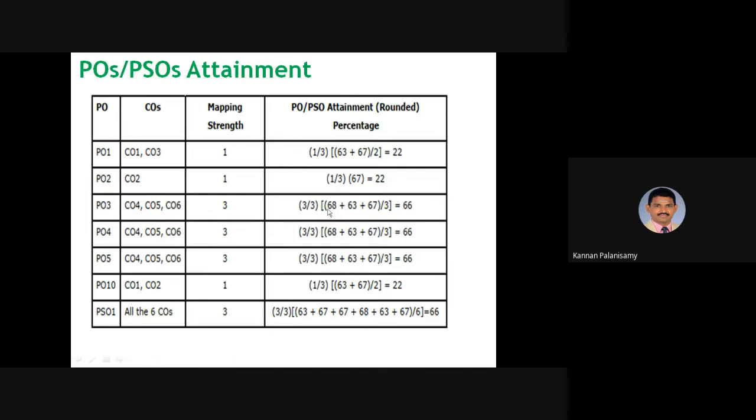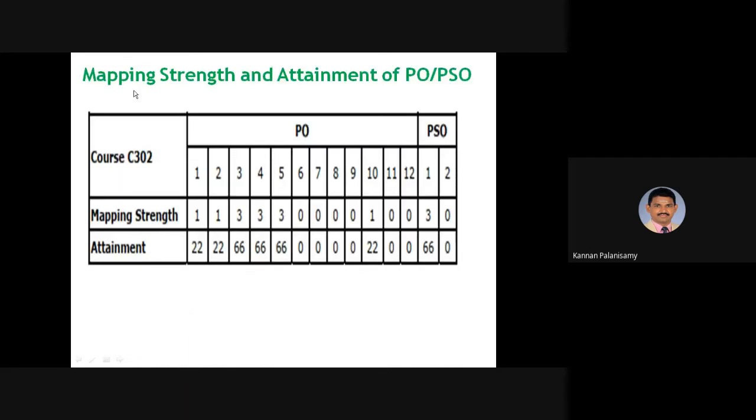So the average of these 3 will be taken and it is found, right? Similarly for other POs, if you are taking PSO1, all the 6 COs, the mapping strength is 3, so 3 by 3 into all the weights will be added and the average is taken, so 6. So in this way, we have to find out PO and PSO attainment.